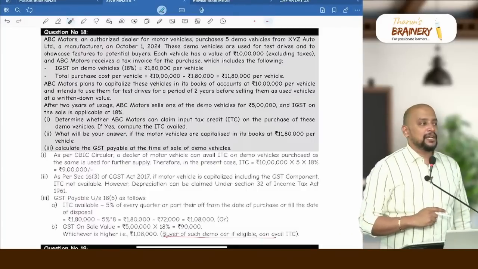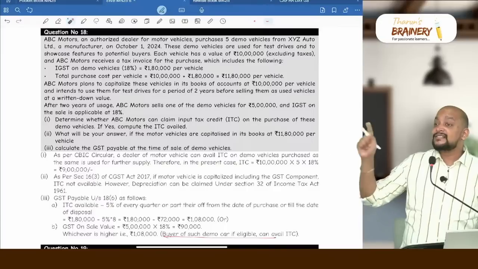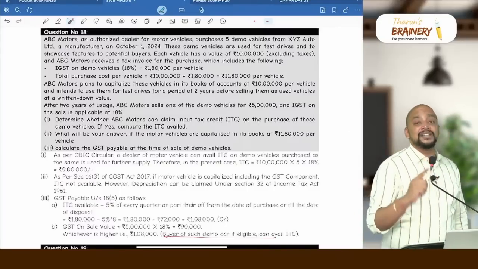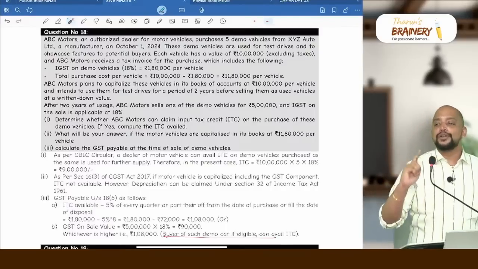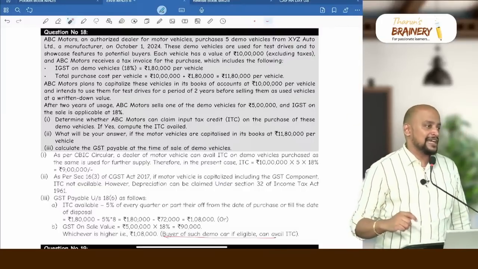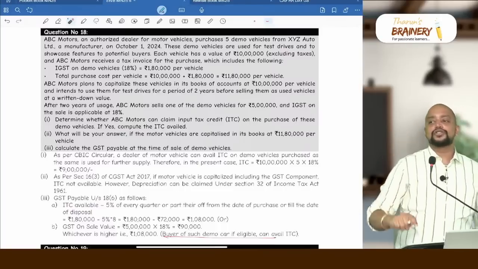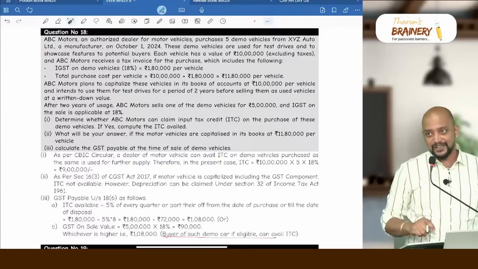Margin scheme is applicable. What is that margin scheme? Sale price minus depreciable value. How to compute the depreciable value? As if this is the only motor vehicle in the block, we need to compute the WDV. And ITC should not be availed, and here we are not availing ITC. So you count the depreciation, and I asked you also, what is the depreciation rate like that in income tax? You said 15%. Okay.